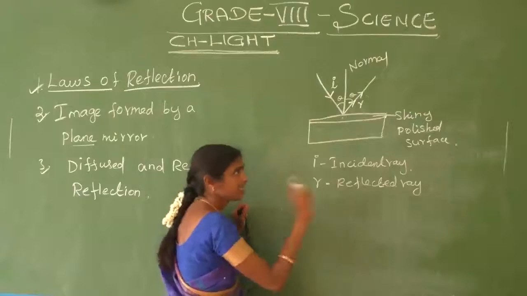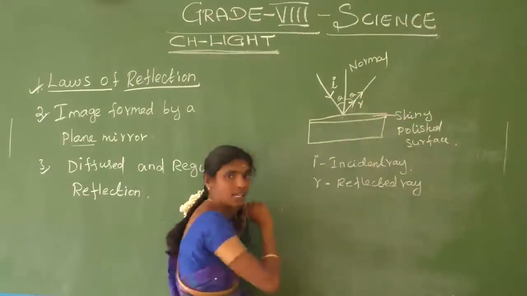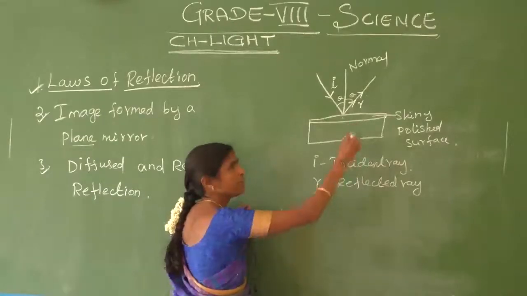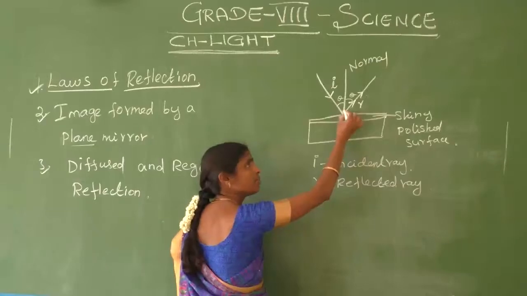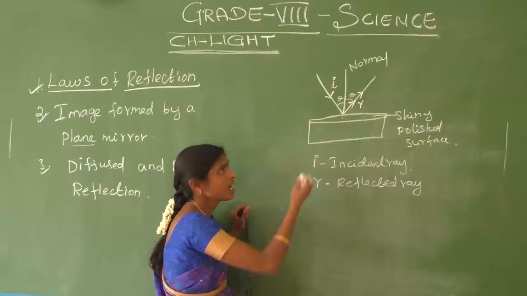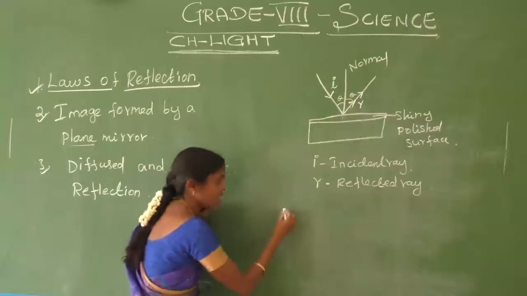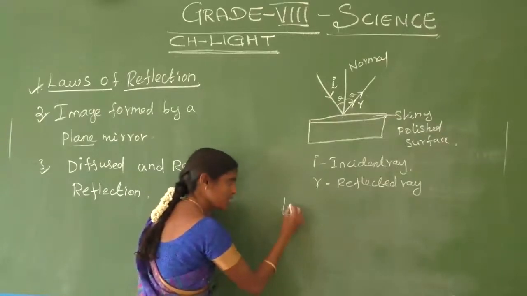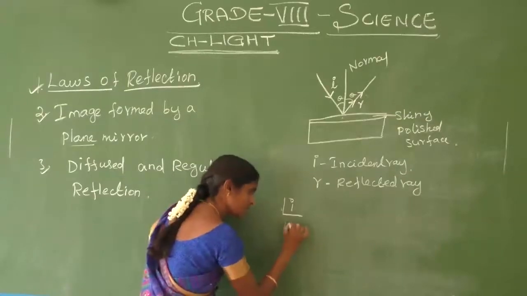Then what is the reflected angle? The angle between the normal and the reflected ray is called the angle of reflection. Do you understand?